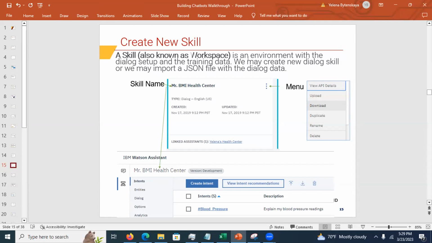So, what are the elements in there? Intent and entity. I need to clarify here because some people have trouble understanding the difference. Intent is something that you want to do. For example, you want to turn something on, or you want to get more information on something, or you want to exit, right? Entity qualifies the intent. Like, for example, what do you want more information on? About the BMI, right? Or you want more information about CPR, just to give an example.